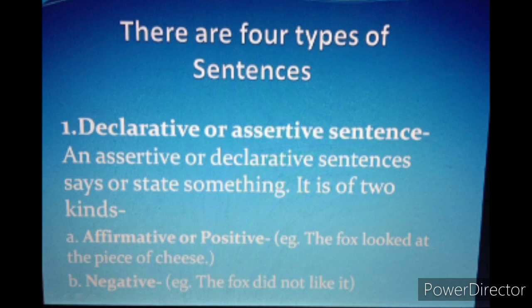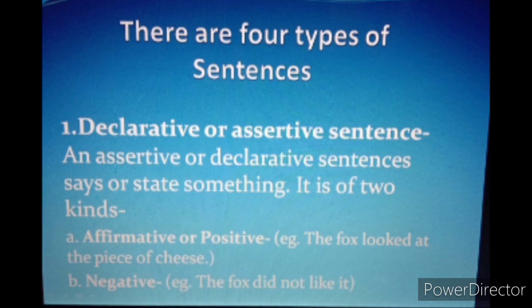How many types of sentences? There are 4 kinds of sentences, and the first one is declarative or assertive sentence. Now what are declarative or assertive sentences? An assertive or declarative sentence says or states something, like it is a kind of statement.